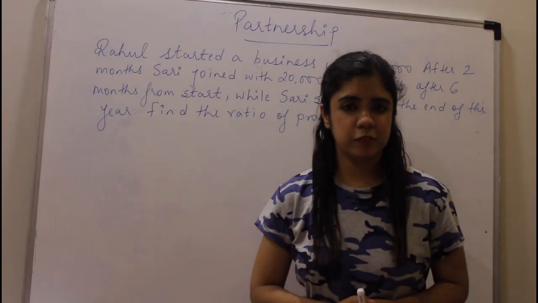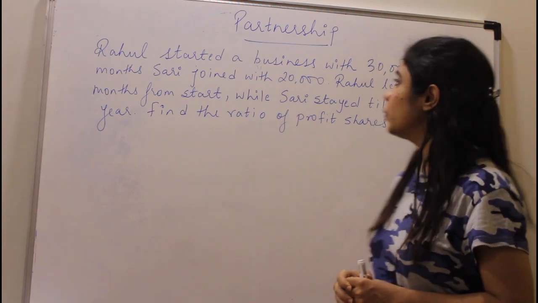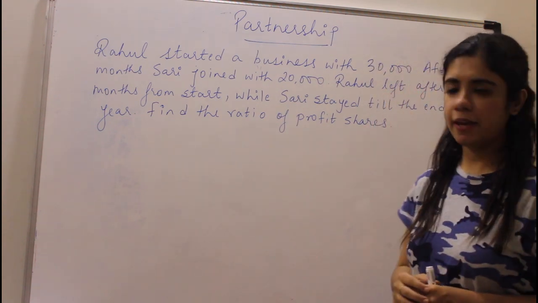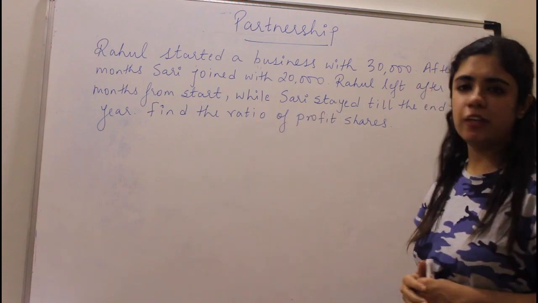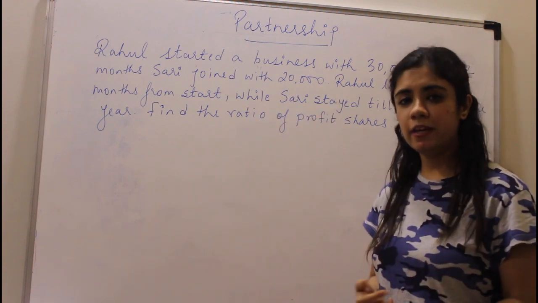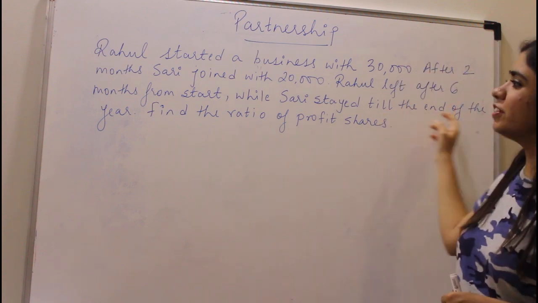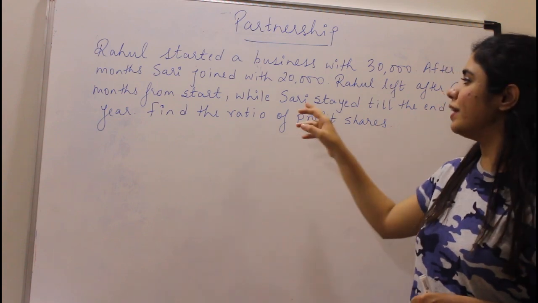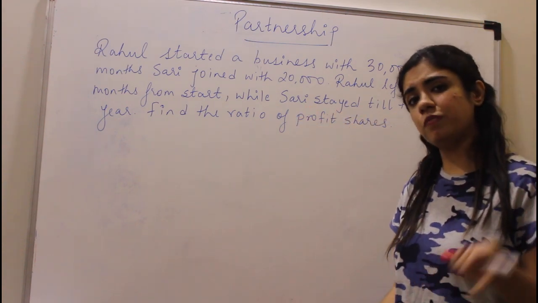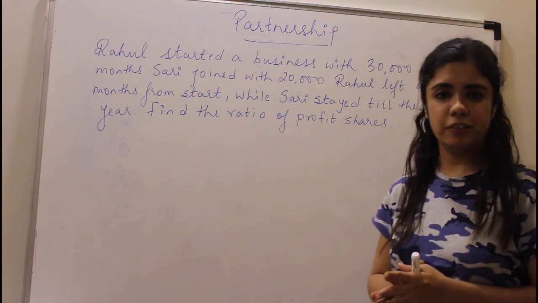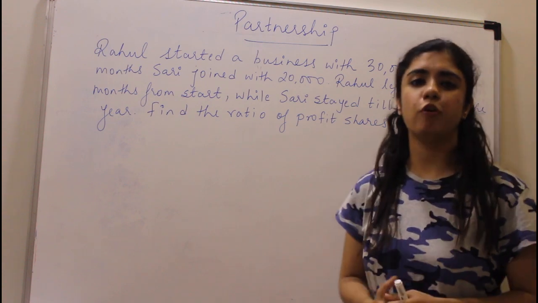Now let's look at our first problem. What does it say? Rahul started a business with 30,000 rupees. After 2 months, Sari joined with 20,000 rupees. Rahul left after 6 months from the start, while Sari stayed till the end of the year. Find the ratio of the profit shares. In what ratio will the profit be divided?